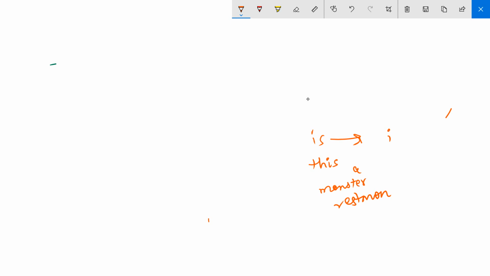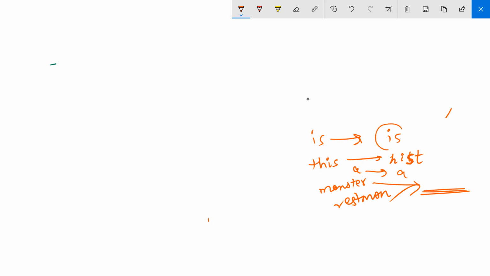So this becomes, let's say, hist. I'm sorting them in alphabetical order. This remains A, and these will correspond to the same string after they are sorted, right?